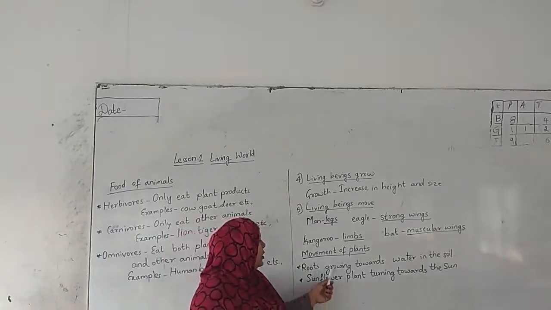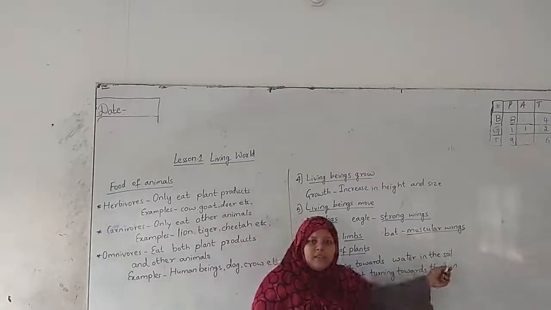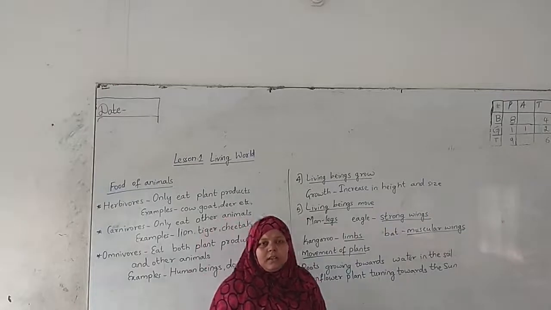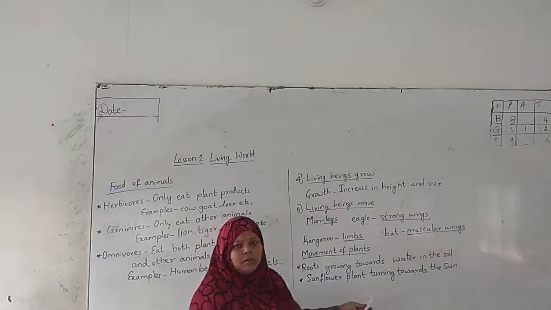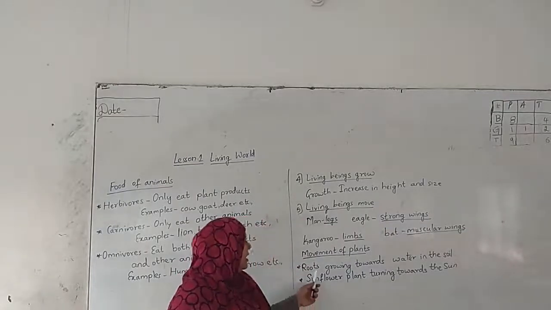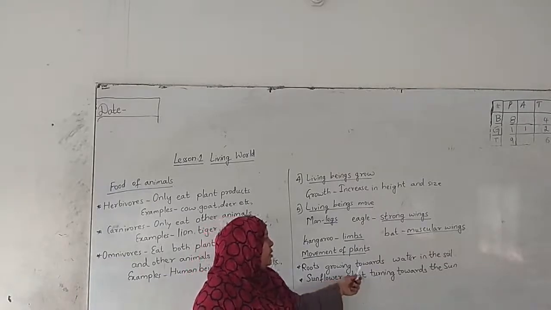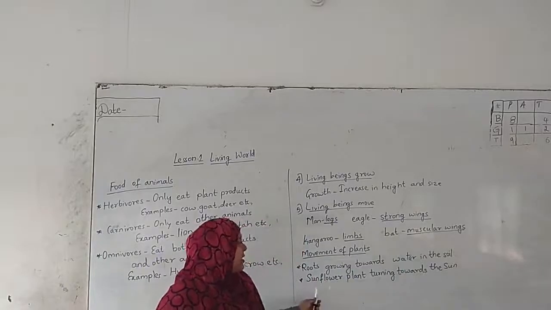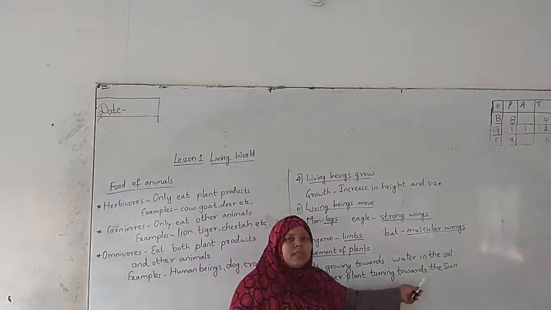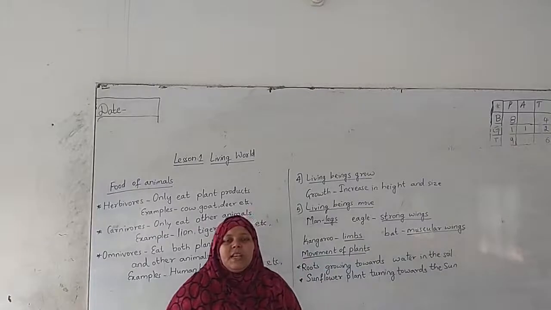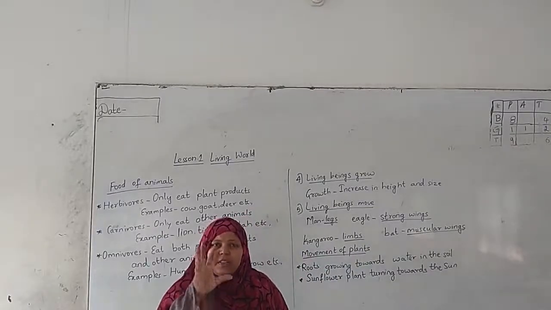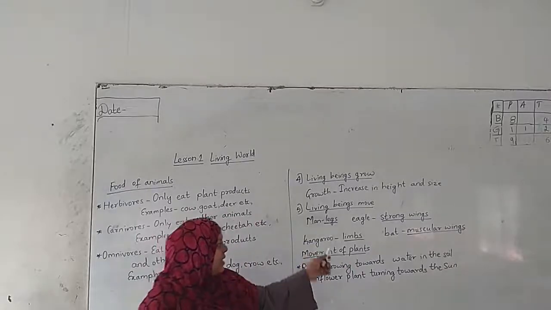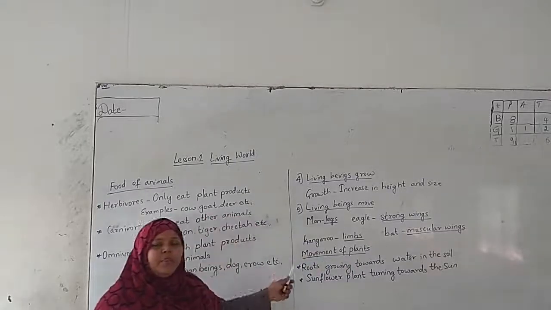They are roots growing towards water in the soil. As we dig deeper in the earth, we see long grown roots, isn't it? It is also one kind of movement. Next, sunflower plant turning towards the sun. Yes, we have seen most of the time the sunflower turns its face towards the sun. I hope these points are very clear.